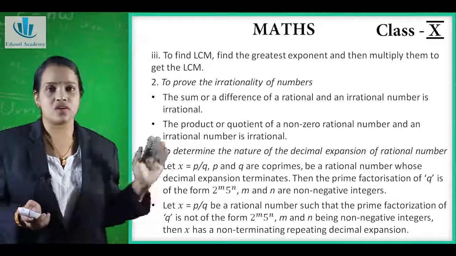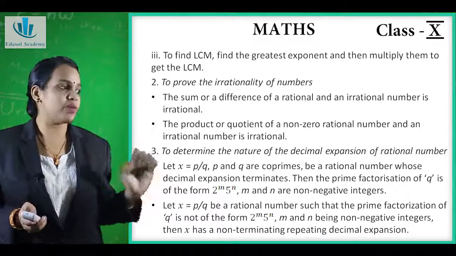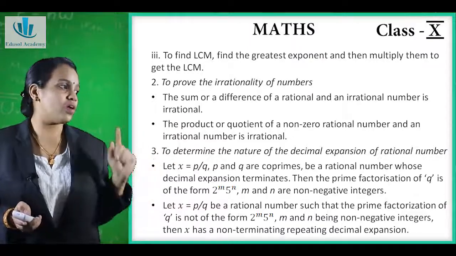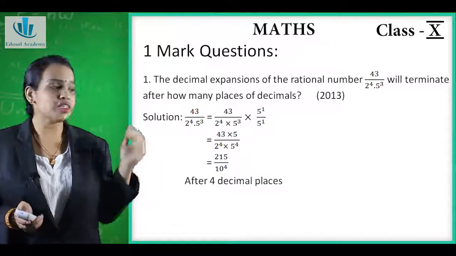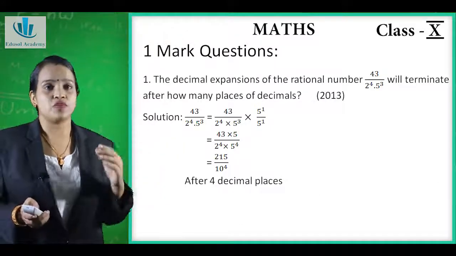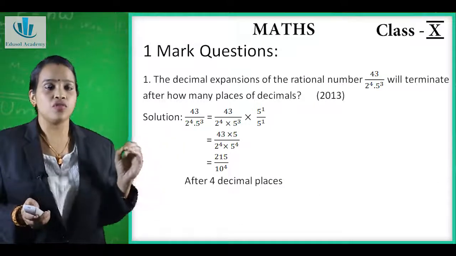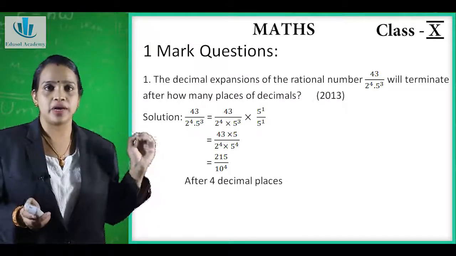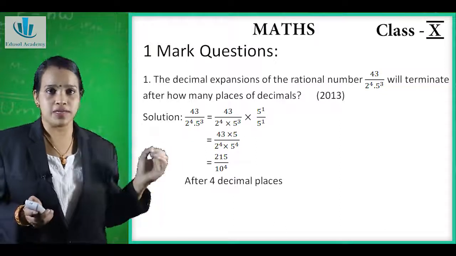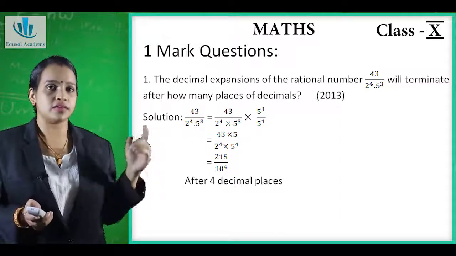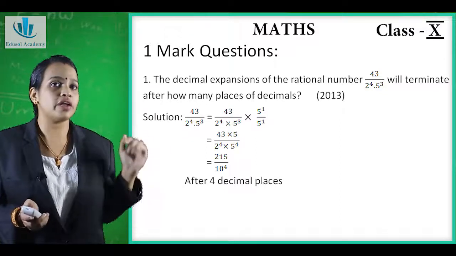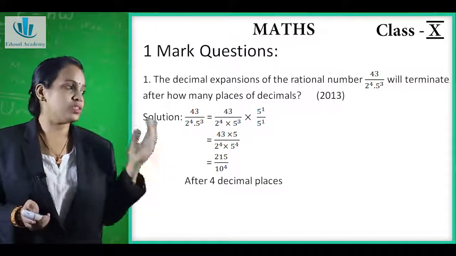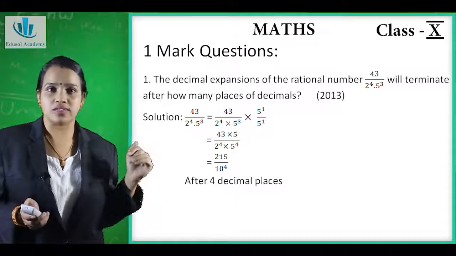Now these are all the concepts which we have covered. Now one by one we will try to solve the sums based on it. So first we will solve one more question. Our first question is, the decimal expansion of the rational number 43 upon 2 raised to 4 into 5 raised to 3 will terminate after how many places of decimal? That means we have to find out after how many places the decimal number is going to terminate. This question has appeared in the year 2013.